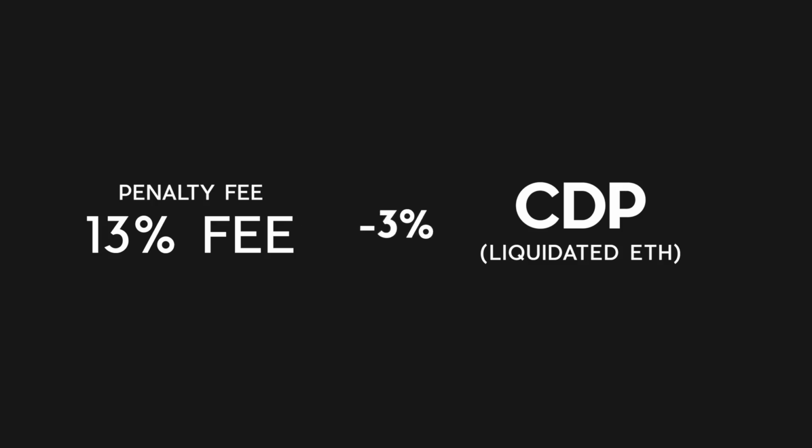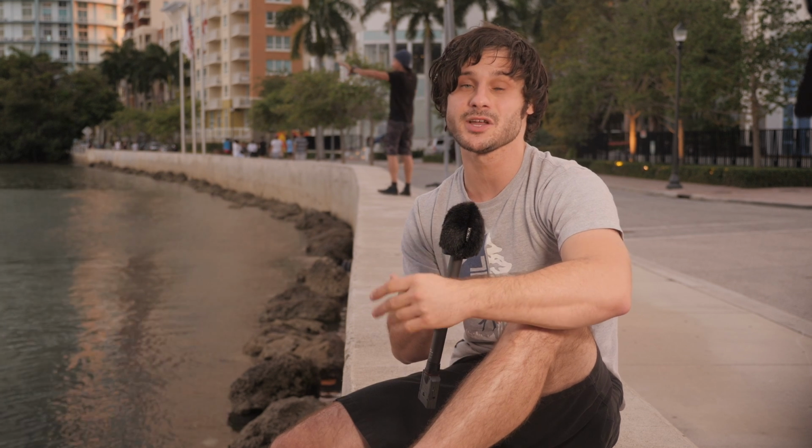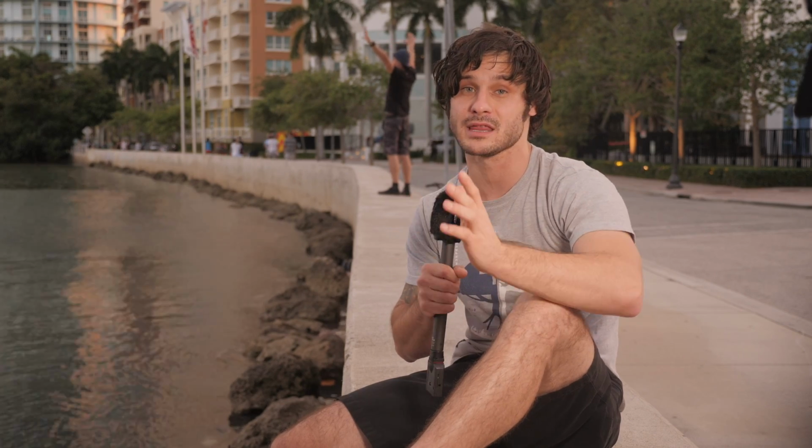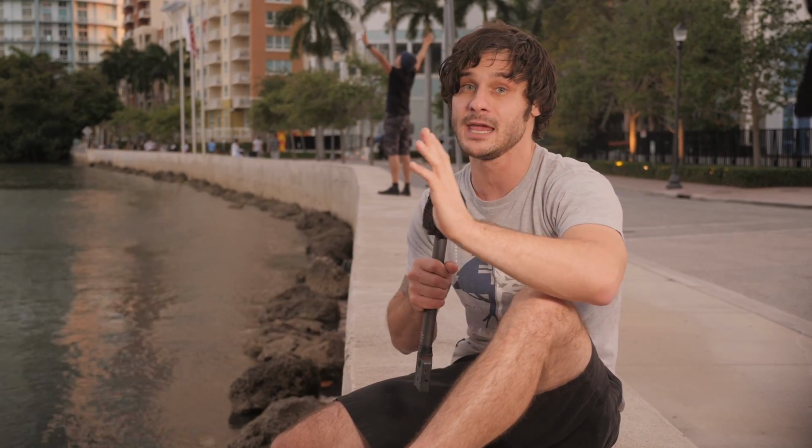3% of the 13% goes to the CDP, lowering its price for a 3% discount. Keepers in the system, or automated bots, buy these Ethereums on discount to resell them elsewhere for a 3% profit. Anyone can run a keeper by installing some open source code, but it takes some technical know-how.